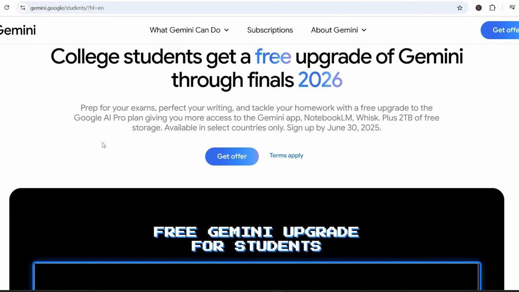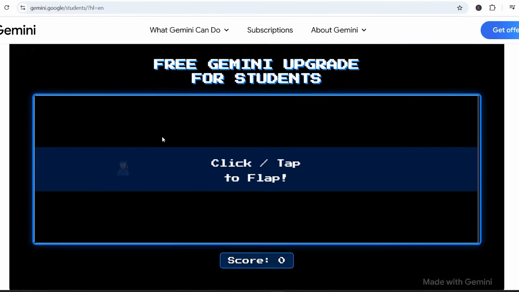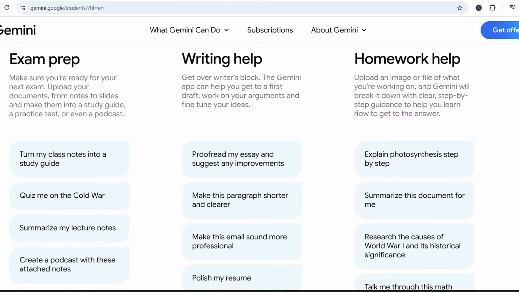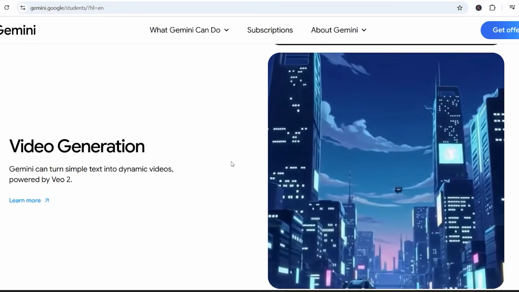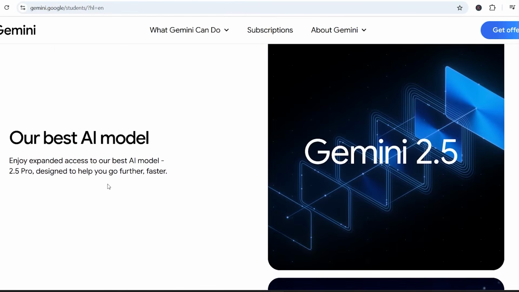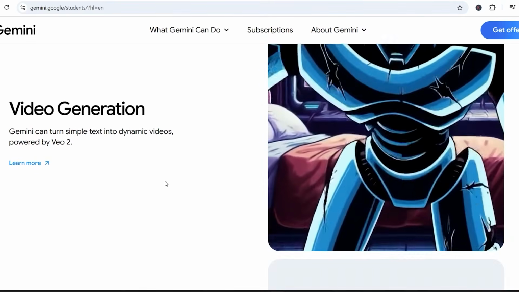First, let's talk about how to get free access to VEO3. There's a student offer from Google right now. Google's secret student deal gives you 15 months of free access to their most powerful AI video tools. Exclusive to students in select countries, this offer unlocks Google V3's Hollywood-level video generation, along with other tools, completely free until 2026.